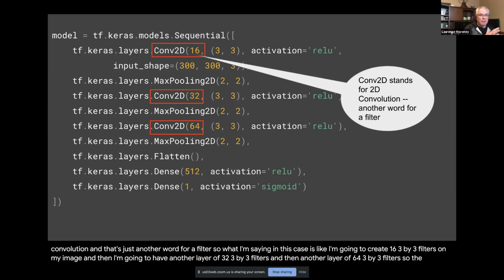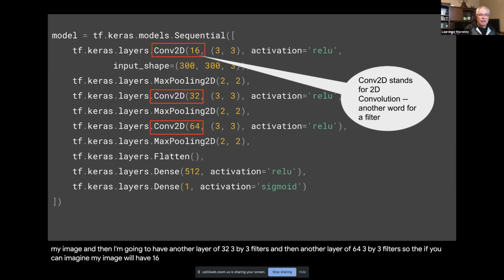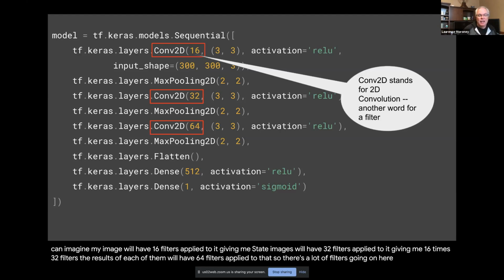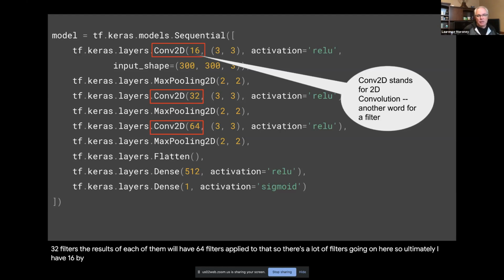So if you can imagine, my image will have 16 filters applied to it, giving me 16 new images. Each of those 16 images will have 32 filters applied to it, giving me 16 times 32 filters. The results of each of them will have 64 filters applied to that, so there's a lot of filters going on here. So ultimately, I'll have 16 by 32 by 64 filters. All of my images are getting filtered and creating tons and tons of new images.